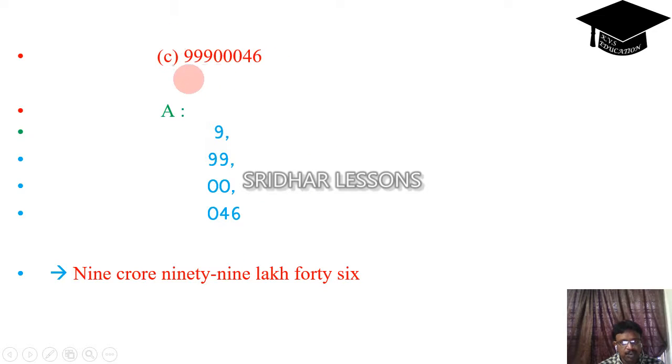Without inserting the comma, it is very difficult to write the place values. So we have to insert the commas and write the place values. Once again, after 3 digits I am putting a comma. Again after 2 digits I am putting a comma, and after this one a comma.